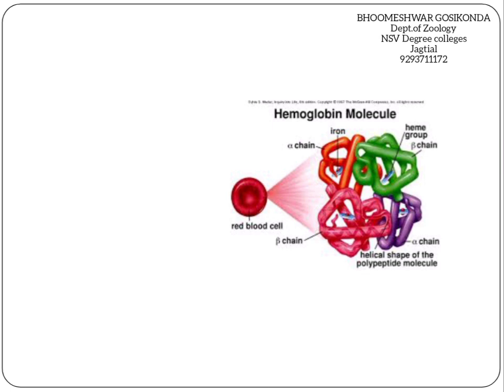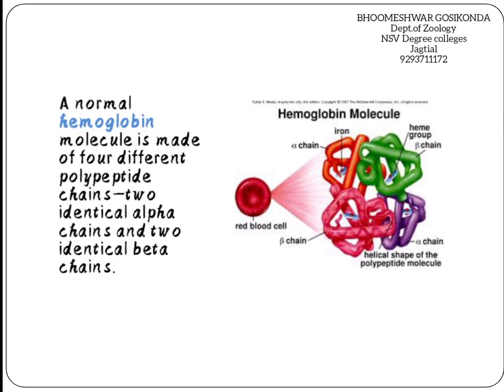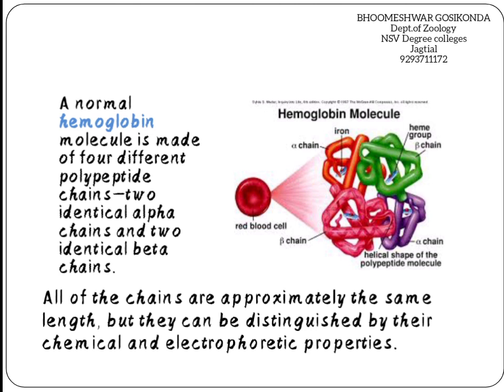Hemoglobin is a conjugated protein present in RBCs. The hemoglobin molecule is made up of 4 polypeptide chains: 2 are alpha chains and the remaining 2 are beta chains. All these 4 chains are approximately the same in length and shape, but they can be distinguished by their chemical and electrophoretic properties.